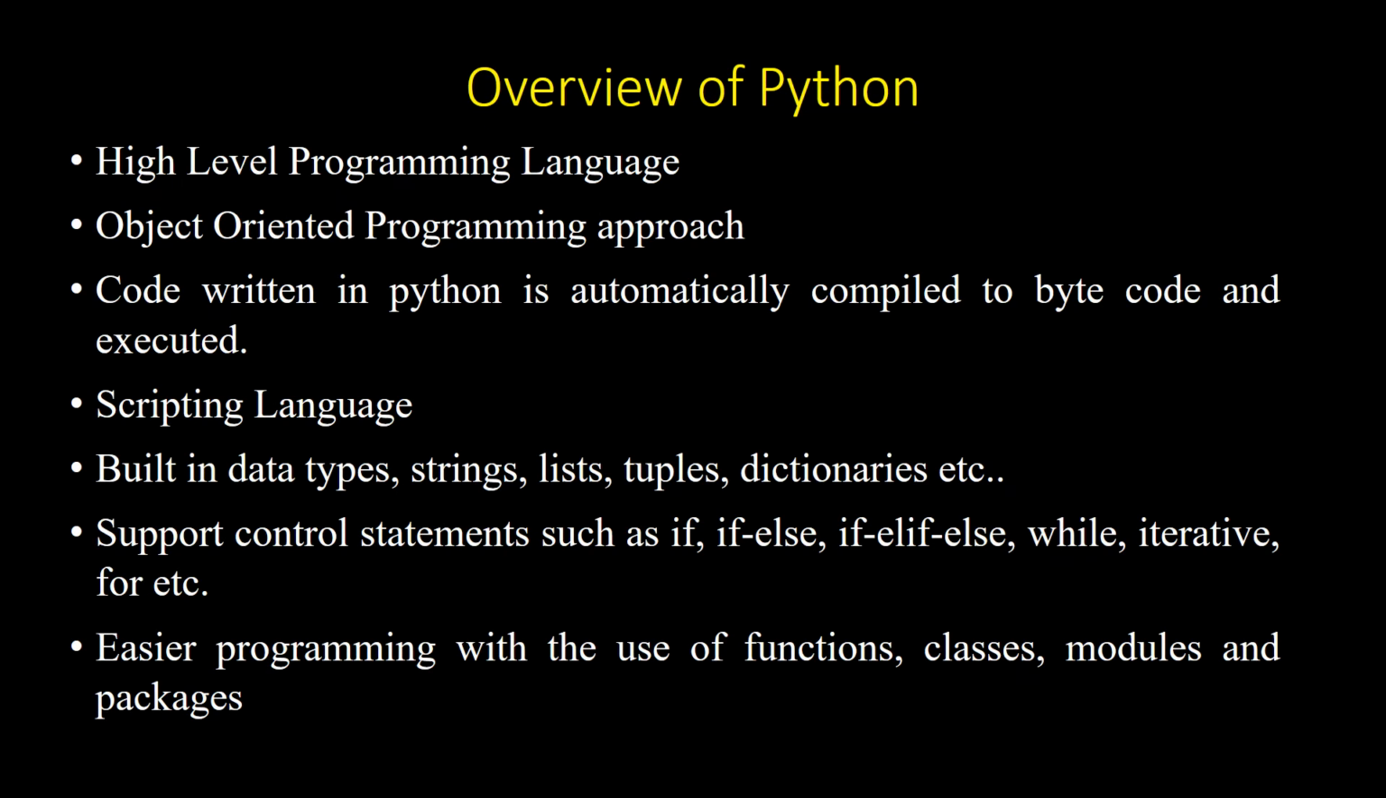First, let us discuss the overview of Python. Python is a high-level programming language. It makes use of an object-oriented programming approach. That is, the code written in Python is automatically compiled to bytecode and then executed. It can be used as a scripting language, and as a language for implementing web applications, game development, etc.